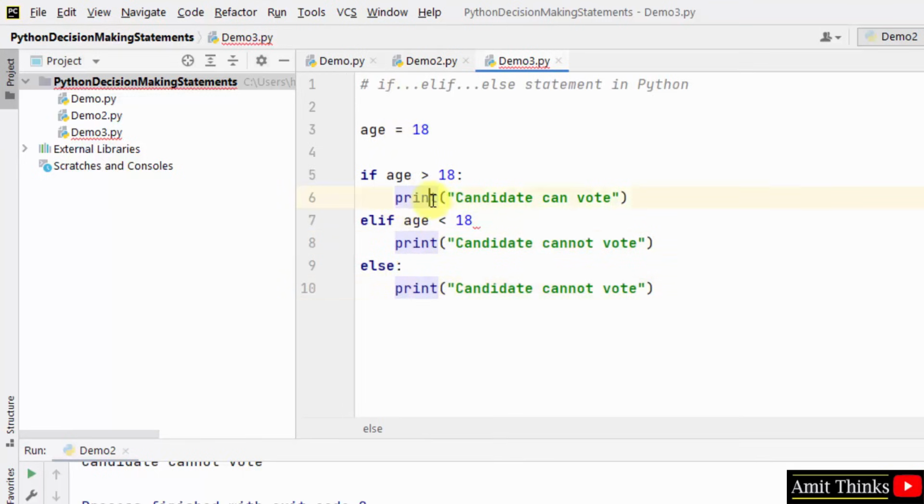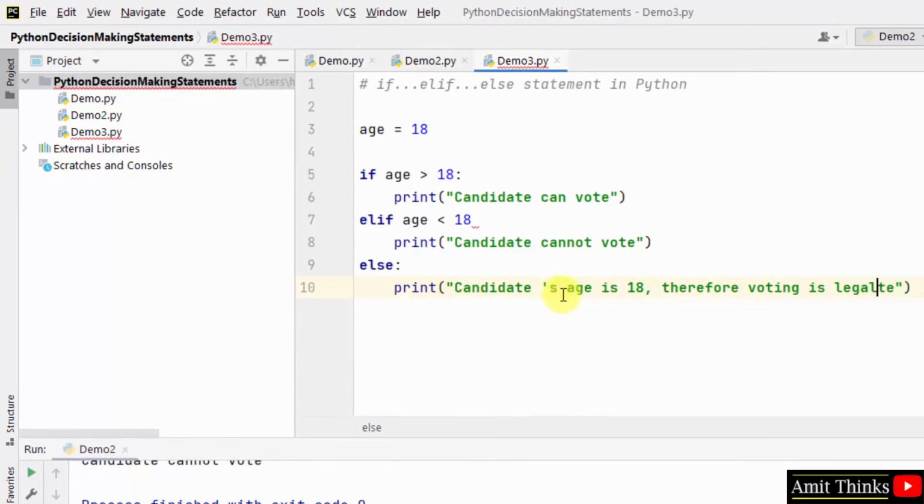Let's say the age is 18. Herein, what should be the result? Okay, we haven't mentioned it. For that, we have else here. Since we have provided multiple conditions here, we can add the false condition in else. That means candidate's age is 18, therefore voting is legal. That means he or she can vote.